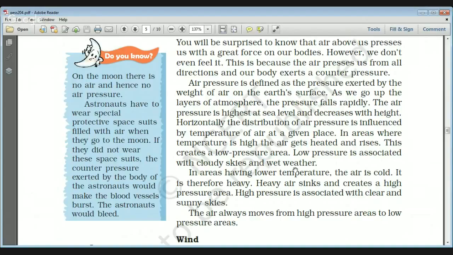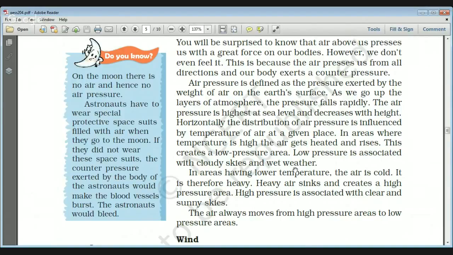See, whatever the air pressure, the air presses our body, our body also will exert an equivalent counter pressure on the air.